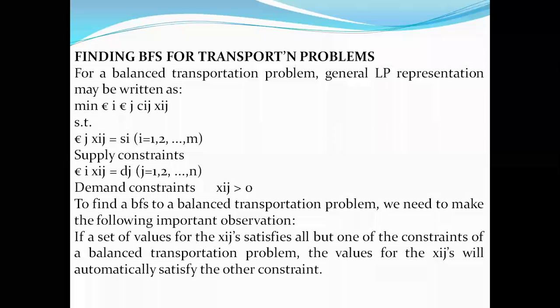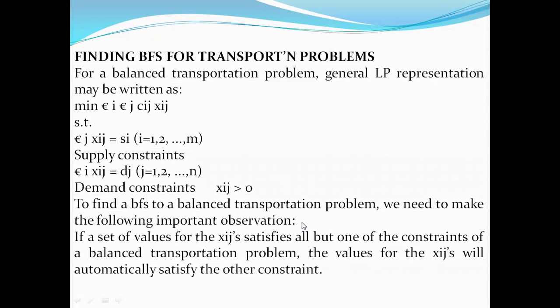So we have a practical characterization, the basic feasible solution. If the conditions of linear programming are satisfied in the case of both the supply and the demand, then the feasible solution will be generated. For that, we need to make the following observations for generation of these basic feasible solutions.